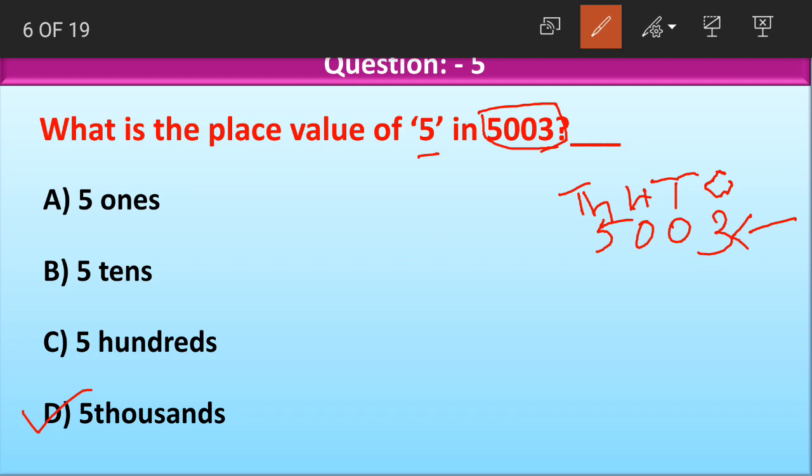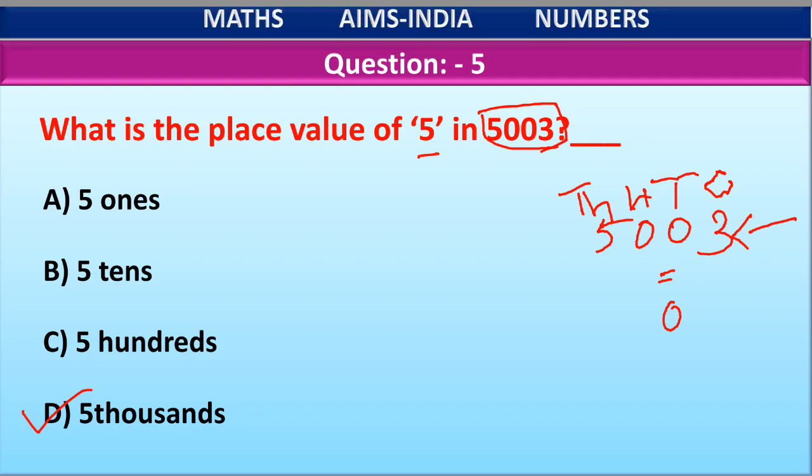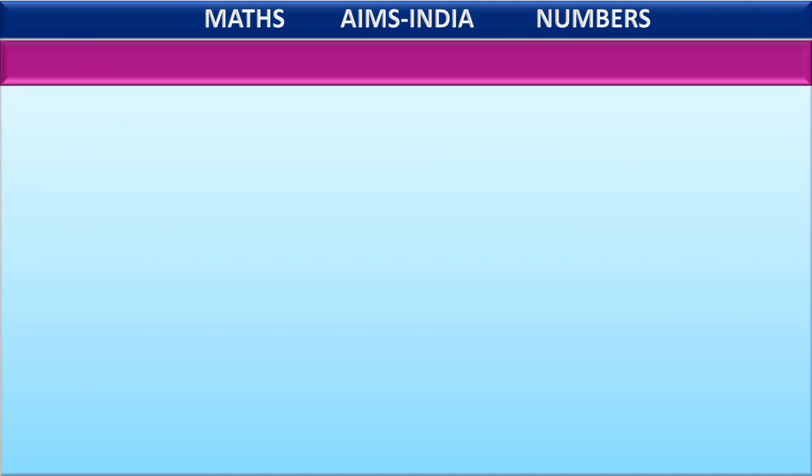Okay, 5 ones, 5 tens, 5 hundreds. 3 is at ones place, so the place value of 3 is 3 ones. 0 is at tens place, or 0 be at any place, the place value of 0 will always be equal to 0 only. So again 0 at hundreds place is again equal to 0 only. 3 is at ones place and 5 is at thousands place. So the value of 5 becomes 5000 here. Clear, children? Okay. Moving on to the next question.